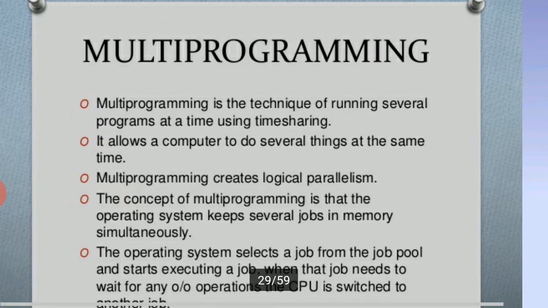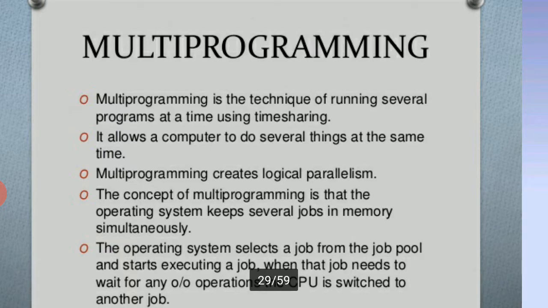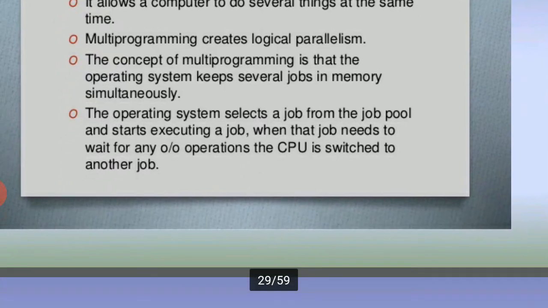The concept of multi-programming is that the operating system keeps several jobs in memory. The operating system selects a job from the job pool and starts executing it. When the job needs to wait for any operation, the CPU switches to another job. This is called multi-programming.